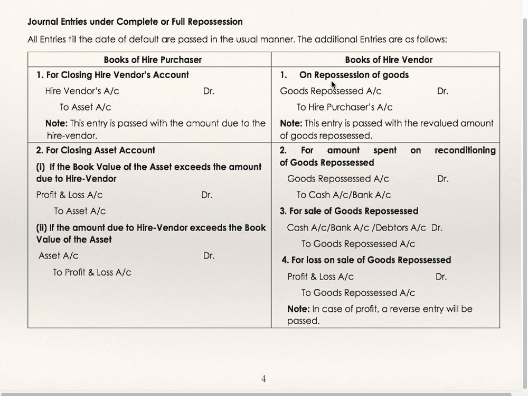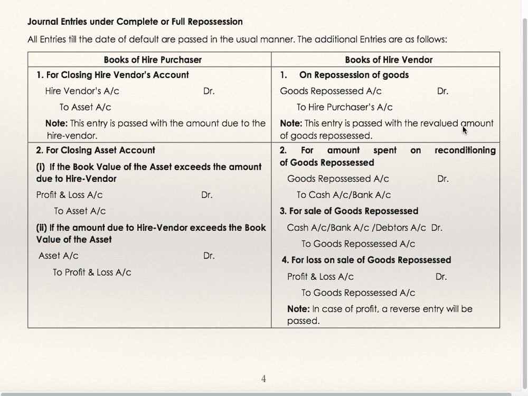In the books of hire vendor, on repossession of goods, goods repossessed account debit to hire purchaser's account. See, at the time of purchasing the asset, the entry will be asset to hire vendor. Exactly opposite entry will be passed at the time of repossession, but in the books of hire purchaser. But in the books of hire vendor, at the time of sale, what entry he passes is hire purchaser's account debit to hire purchase sale. Now you cannot reverse the entry, you cannot debit sales account. So the account to be debited is goods repossessed account debit to hire purchaser's account.